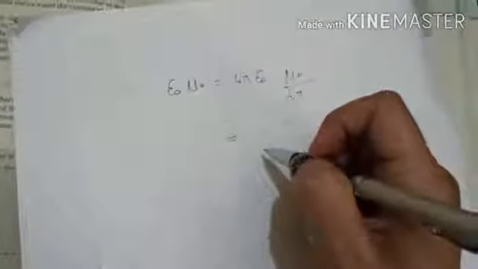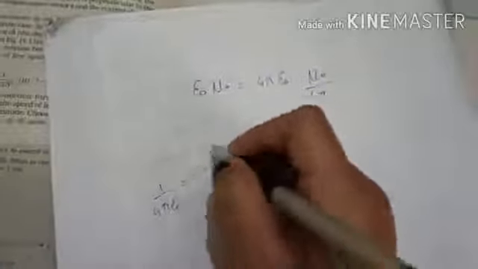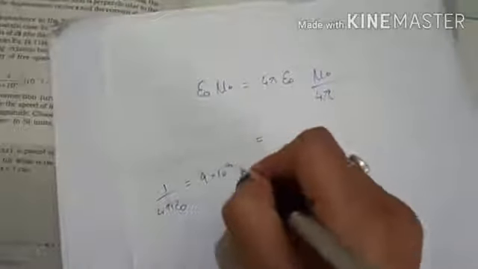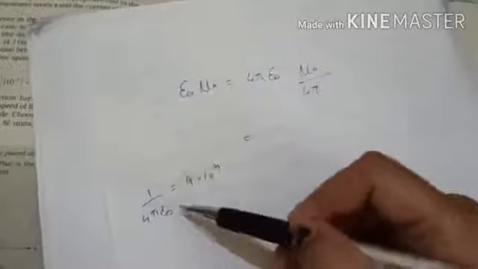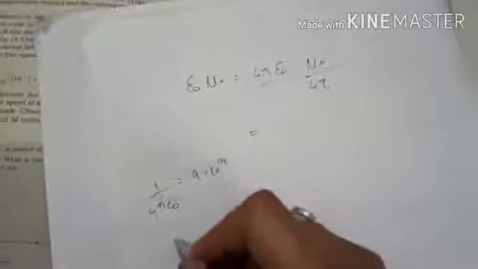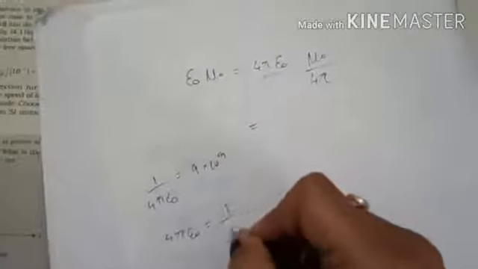We know that 1/4π epsilon naught is equal to 9 into 10 to the power 9. So 4π epsilon naught will mean 1/9 into 10 to the power 9.